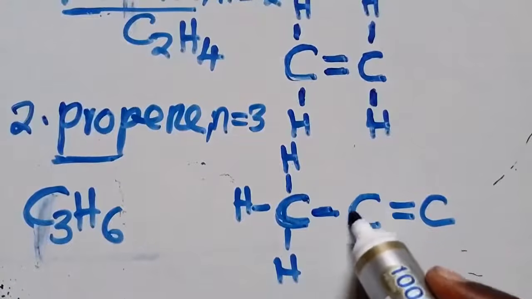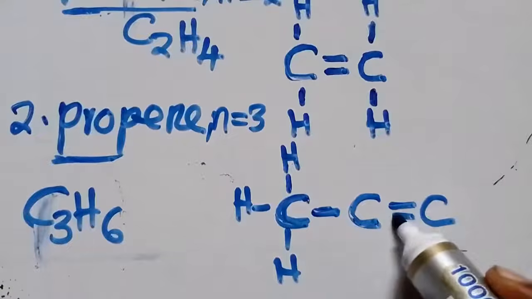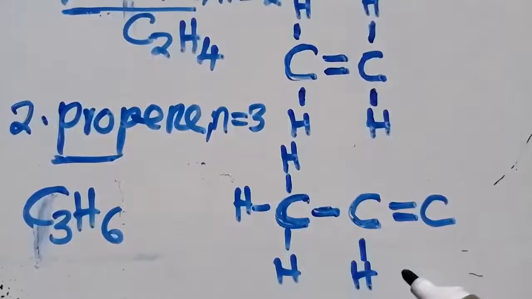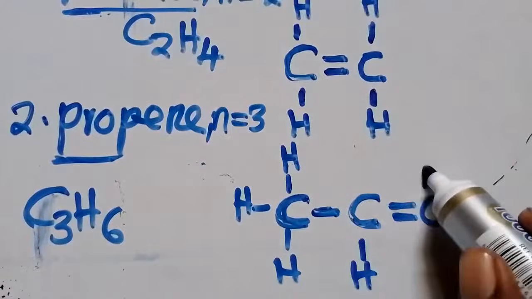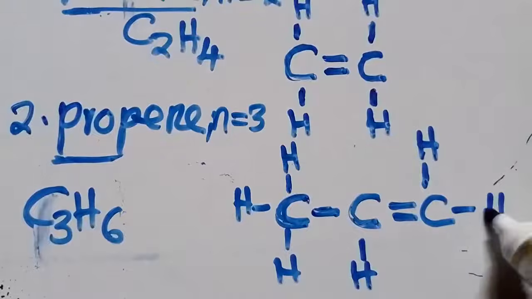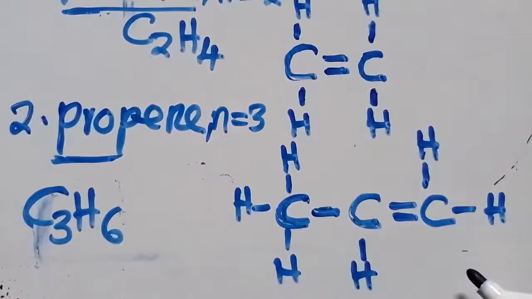I go to this one. This one is having how many bonds? 1, 2, 3. So I need to put what? Just 1 here. It is 4. This one is having 2. So I put another 2 like this, like this. How many hydrogen? 1, 2, 3, 4, 5, 6. 6 there. So this is what you need to do. This is what you need to get.